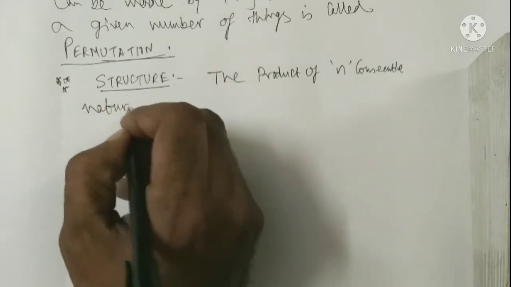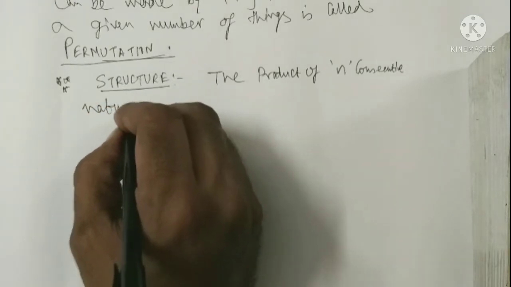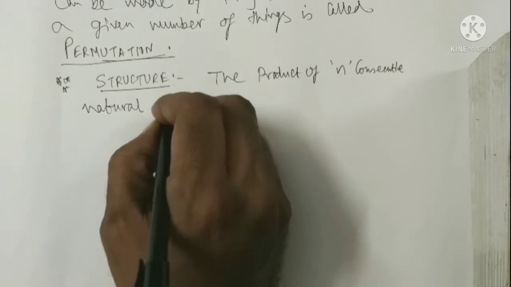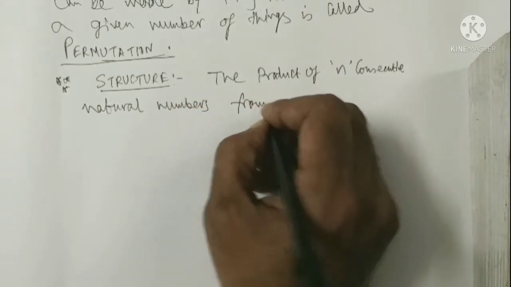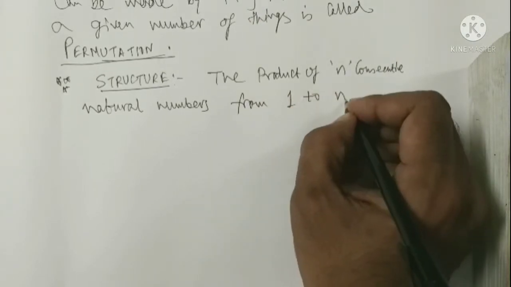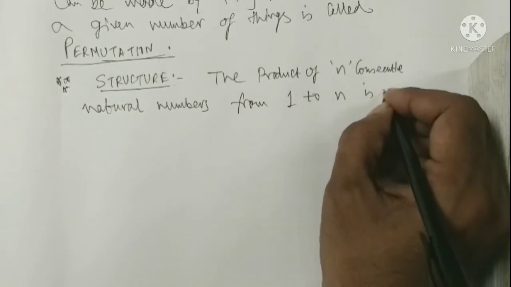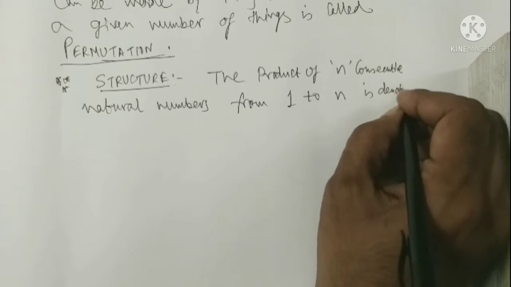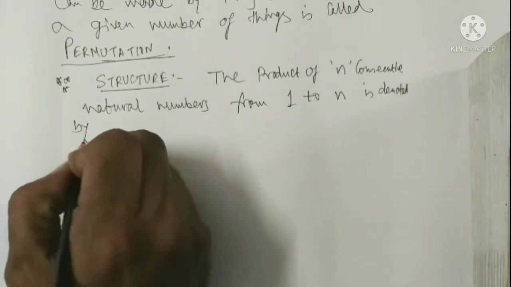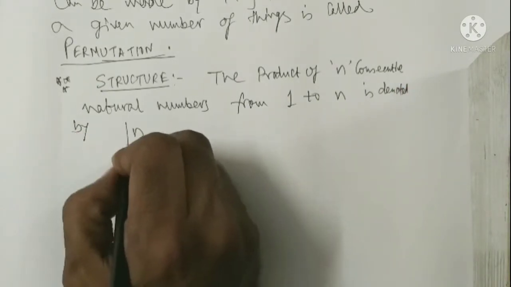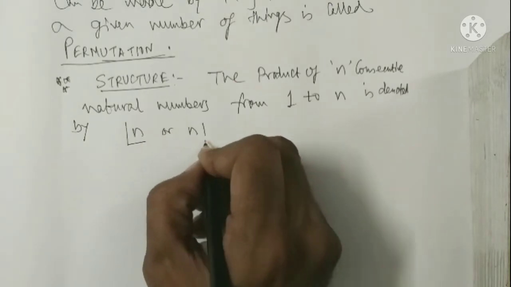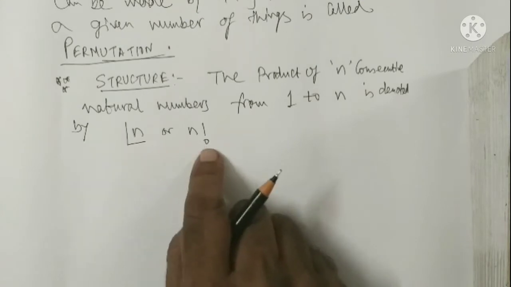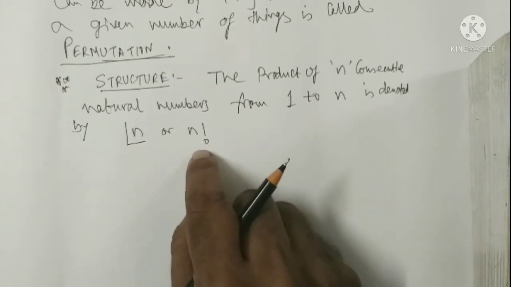What is a natural number? 1, 2, 3, 4, 5, 6 and so on. These are natural numbers. The product of natural numbers from 1 to n is denoted by n factorial. This sign is called factorial, or another form of factorial is this, either this or this. Generally we use this type of